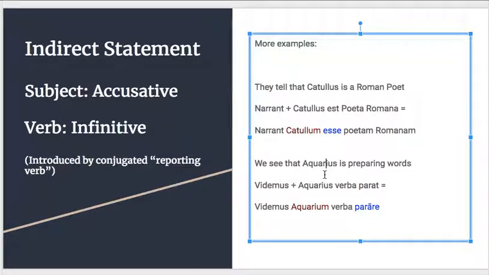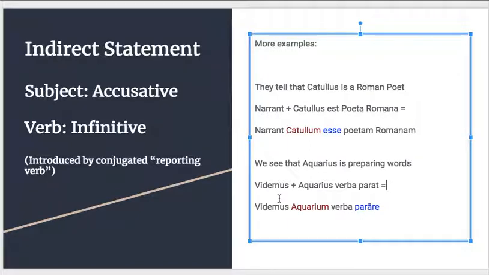Okay? Now we see that Aquarius is preparing words. Videmus, we see, plus now Aquarius, whereby parat is going to become our subject of the indirect statement. So aquarium comes down in the accusative. Is preparing is our verb, so we're going to make that into the infinitive, parare. And words would be the direct object in the main clause. It stays the accusative direct object in the indirect statement.